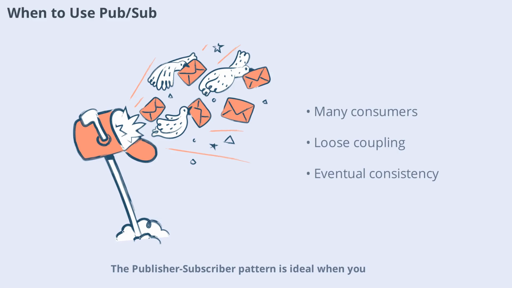The publisher-subscriber pattern is ideal when you need to broadcast information to many consumers, integrate independently developed systems, or support eventual consistency. It's especially useful when consumers have different availability requirements or when real-time responses aren't necessary. However, if you have only a few consumers or need near real-time interaction, other patterns may be more appropriate.